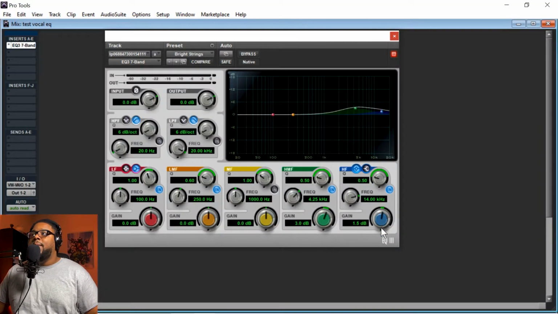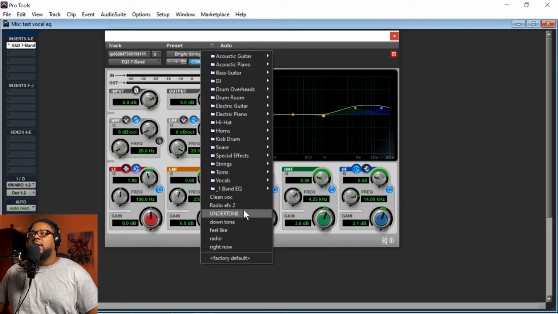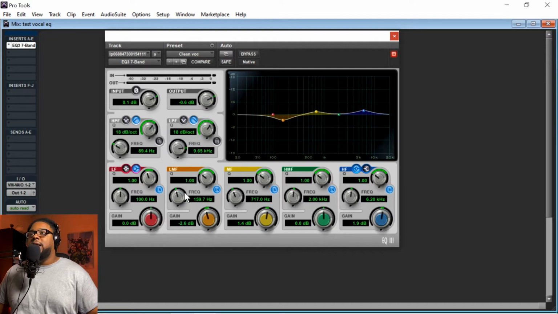Should you utilize them? Probably not. I mean, you can, but it's just going to give you a starting point, and then you can go in and tweak them. Like it gave me a starting point, but I can move this and adjust it. And if I want to add one, I just click this parameter here and go up and down, whatever I want to do in the process. So if I want to go back to the vocal that I already had, clean vocal, boom, ready to go.